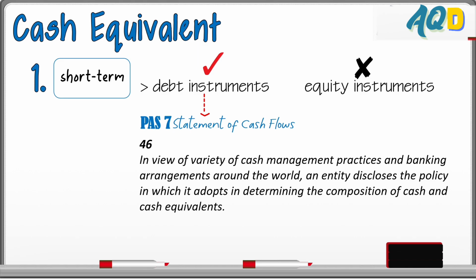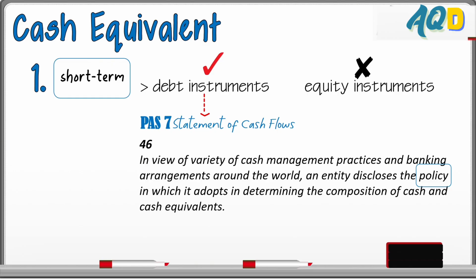What does this say? Determining which item or instrument is part of cash and cash equivalents is a matter of policy. That is the entity's policy, which they need to disclose in the financial statements, under PAS 7.